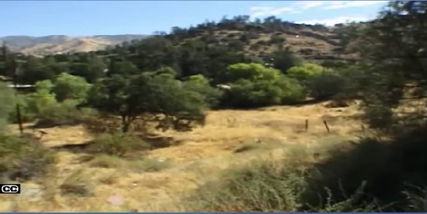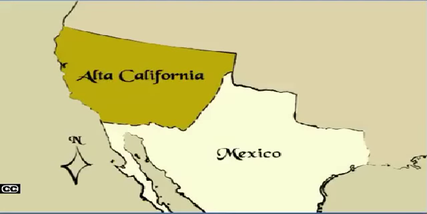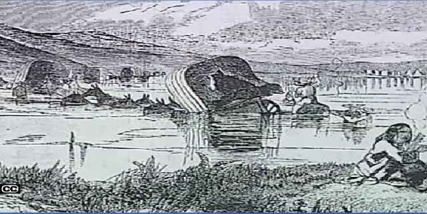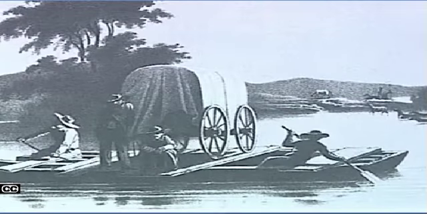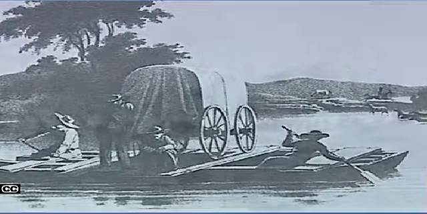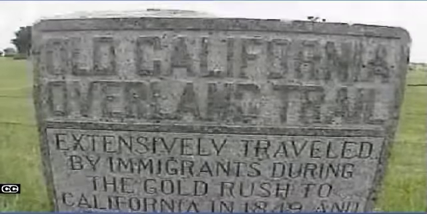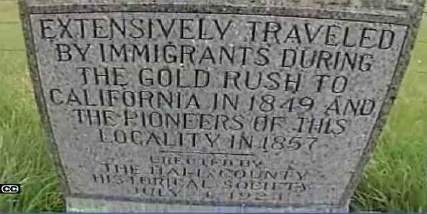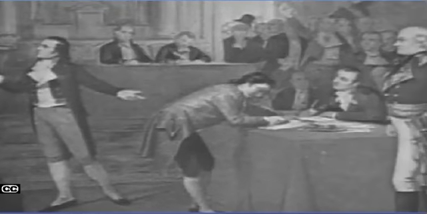Before California became a state, it was governed by Mexico, and it was called Alta California. People who came from the United States and countries around the world had to get permission from the Mexican government to settle there. Many people immigrated to California because of its abundant resources, farmland and rich soil, and to find gold. But the settlers, many of them from the United States, worried that the Mexican authorities planned to make them leave. They wanted California to be an independent republic.